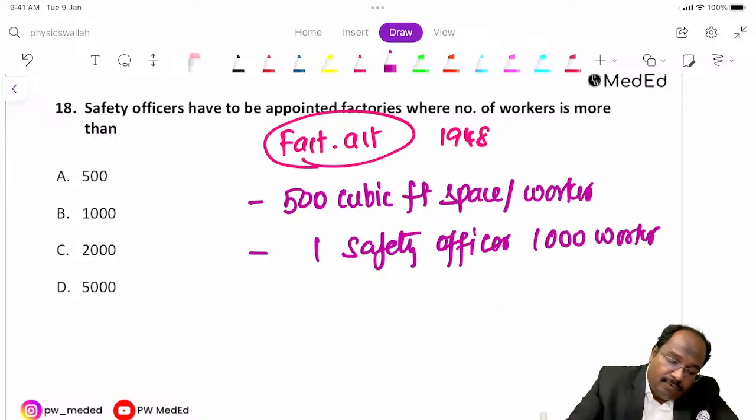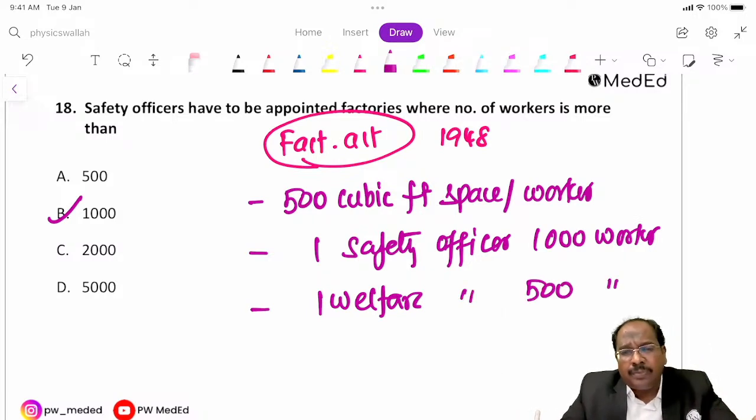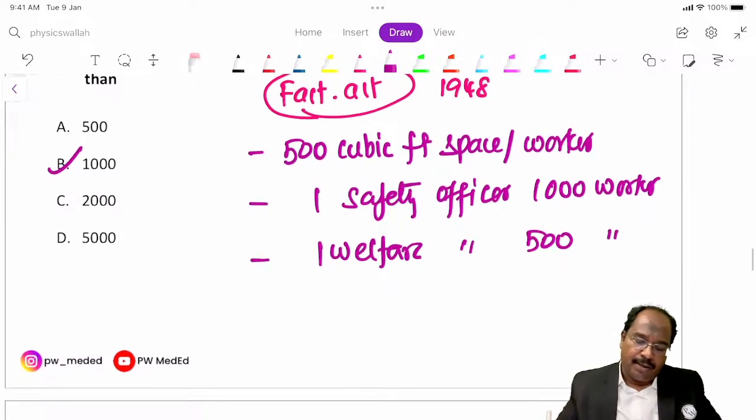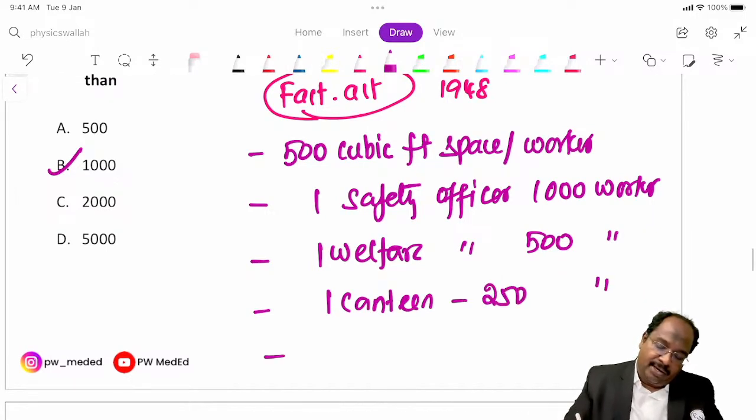That is the answer. And there should be one welfare officer for every 500 workers. There should be one canteen for every 250 workers, and one creche.